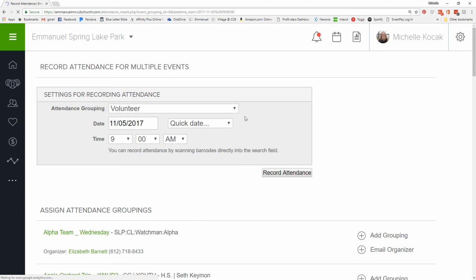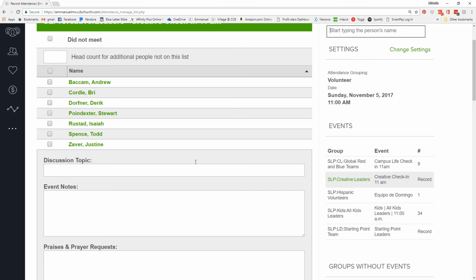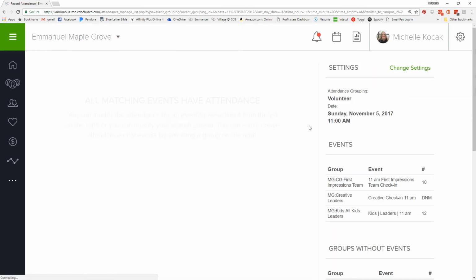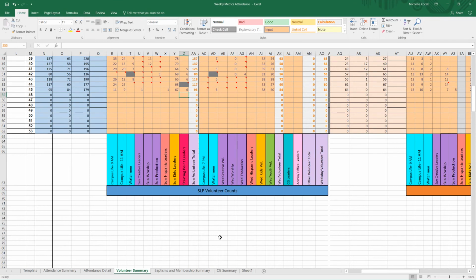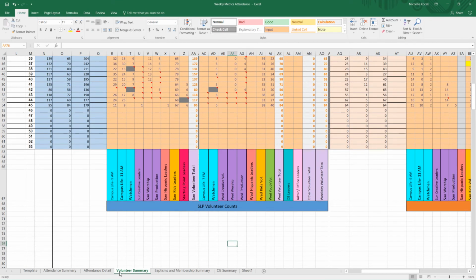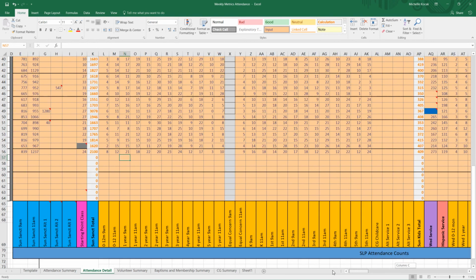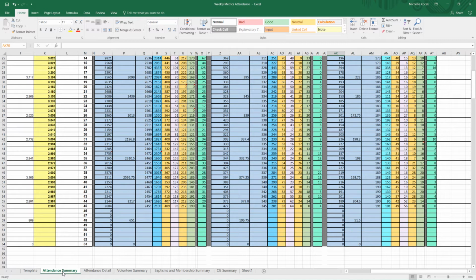We would then do our volunteer count at the 11 a.m. and do the same process, adding together again the kids ones. And then we would switch campuses and do the exact same thing for each of the campuses. After all that data has been entered, it can be saved for the volunteer and for the attendance detail. It's important to click Save and then click over to the Attendance Summary tab.